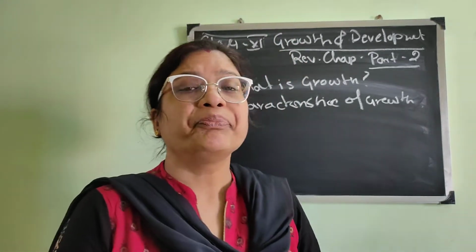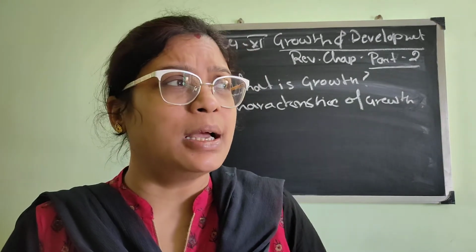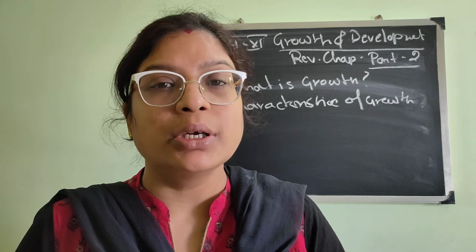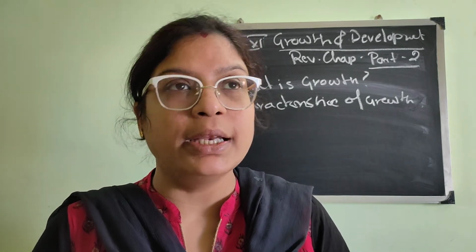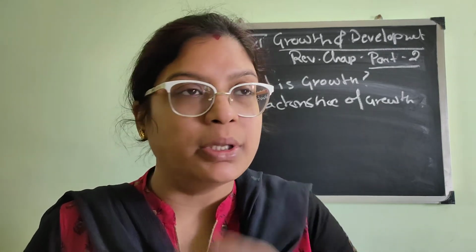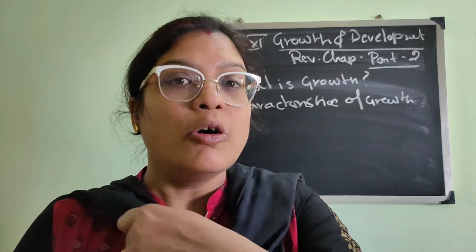It indicates that the individual has become older, he has become a big boy. It's measurable, it can be seen, it can be observable.